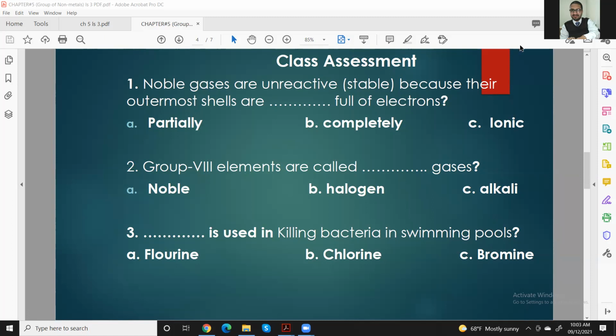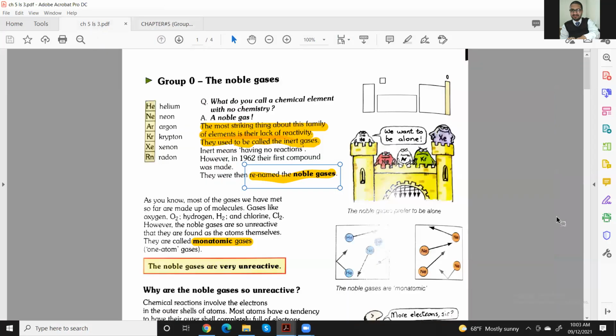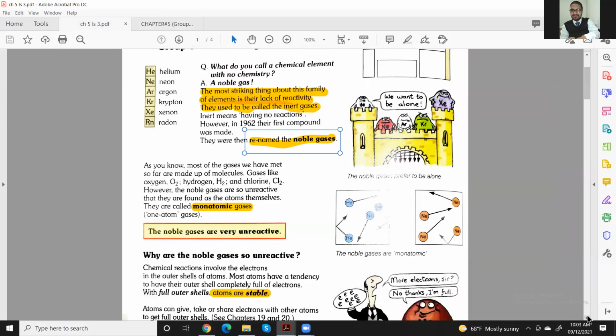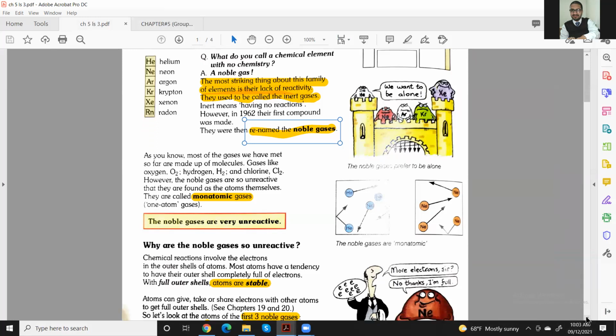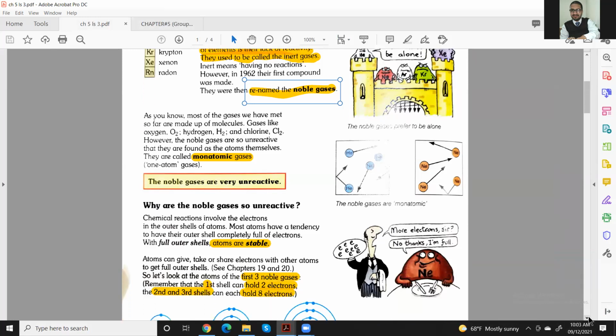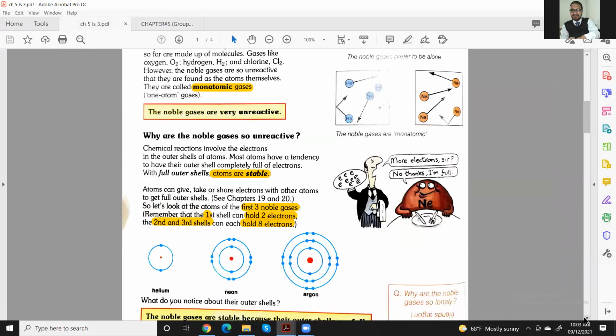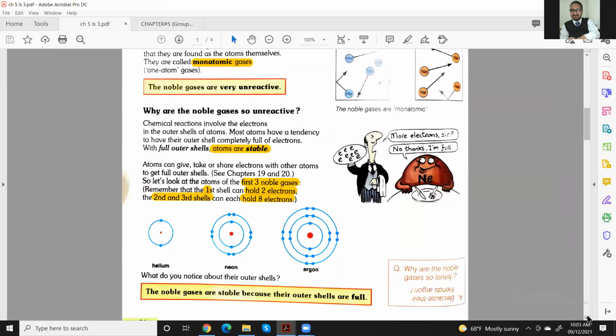Okay. Chlorine. Now, after this, I'm going to take you back to your textbook. So here, you know very well about these elements. Now, next, why are the noble gases so unreactive? Because they are stable. Why? Let's see this thing again. As I already explained to you, now we're going to discuss from the textbook.